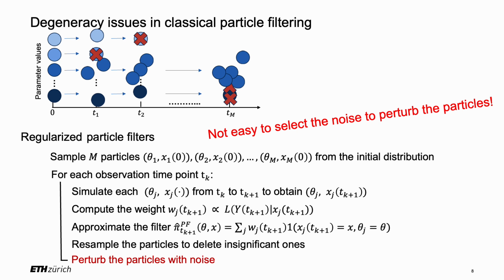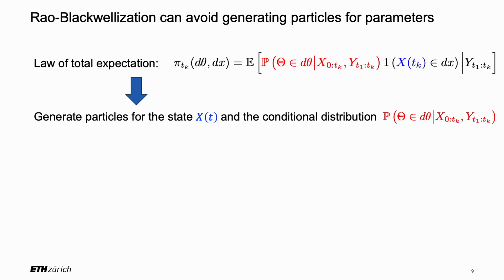If the noise is too strong, it introduces a too large bias into the estimates. On the other hand, if the noise is too weak, it fails to effectively address sample degeneracy. Overall, joint parameter state estimation is a challenging task. This problem seems to originate from the existence of parameter particles. With these observations, we ask the question, can we have a method that avoids generating parameter particles?